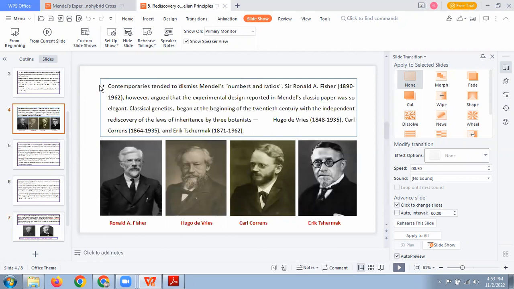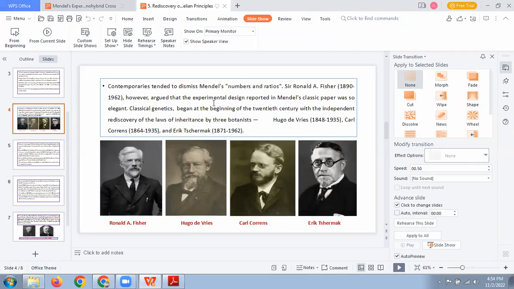Why did the contemporaries, when Mendel explained, not understand Mendel's work? Of course, they dismissed his work. No, we cannot understand it. It is simple numbers and ratios. We cannot understand your 3 is to 1 or 2 is to something. They cannot understand these ratios. They cannot understand the pattern of inheritance.